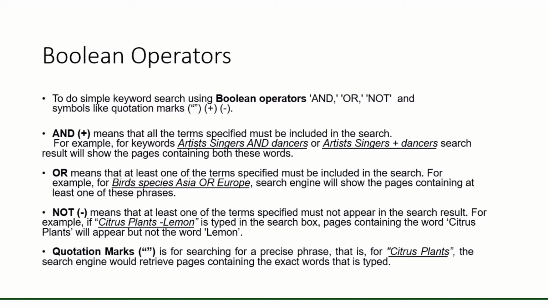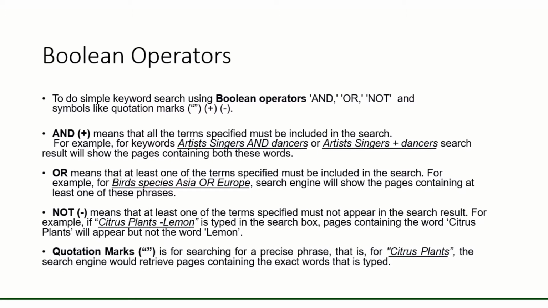both these words. Or means that at least one of the terms specified must be included in the search. For example, for birds, species, Asia or Europe, search engine will show the pages containing at least one of these phrases. Not means that at least one of the terms specified must not appear in the search result.